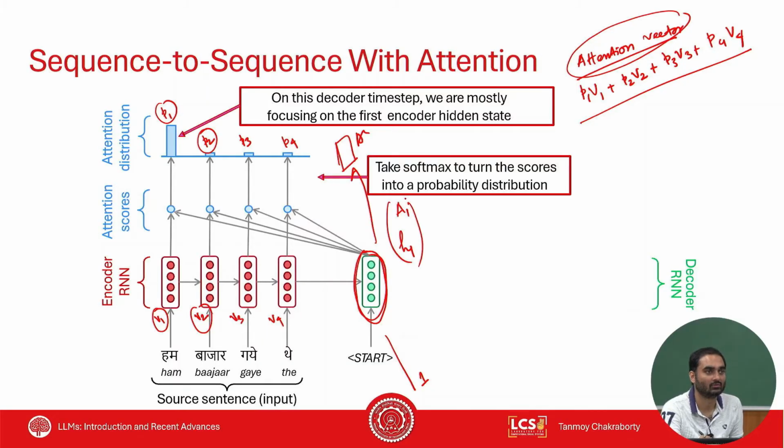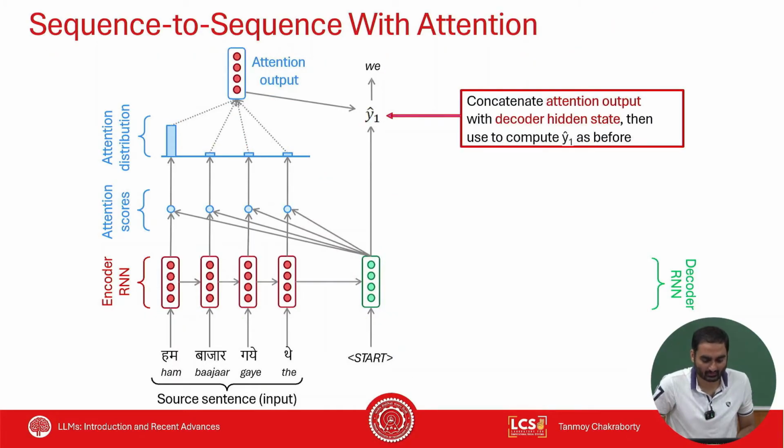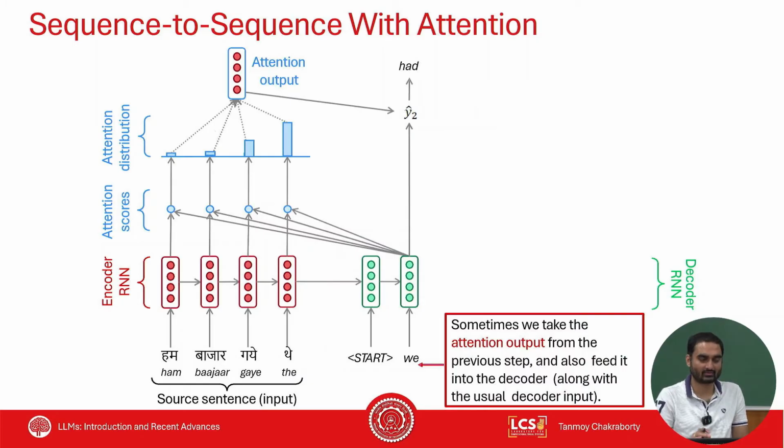And then what do I do? I pass it through a linear layer U followed by nonlinearity, and it will generate a probability. So instead of passing the hidden state directly to the linear layer, I will pass this concatenation of hidden state and attention vector, right?